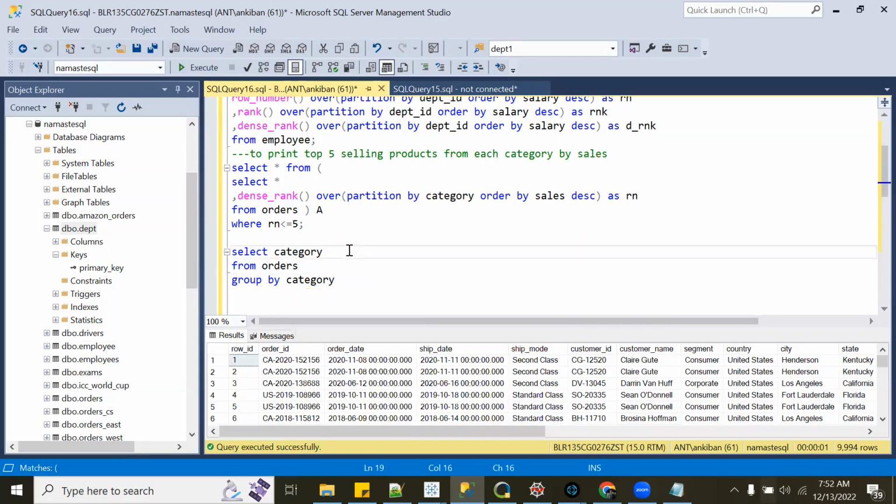Ankit, can we directly use the max function using the window? Like what will happen with max? I want the top 5 within each category. How is max going to help you?